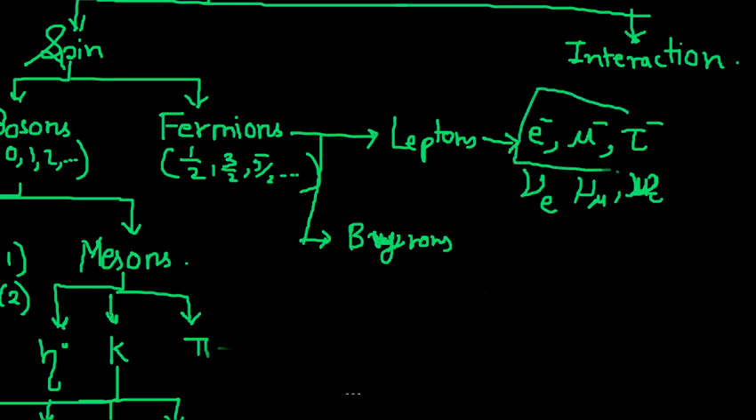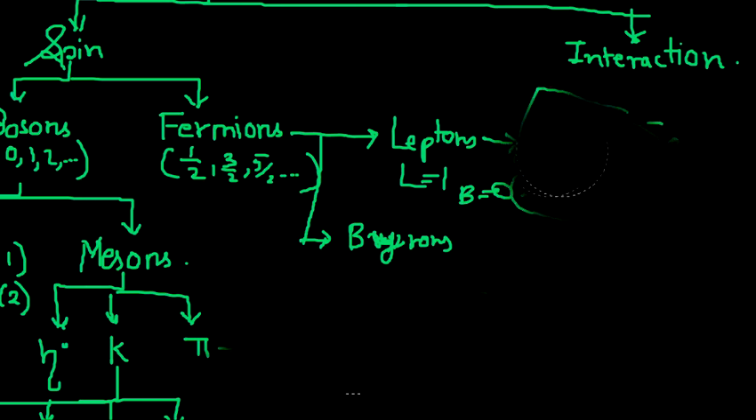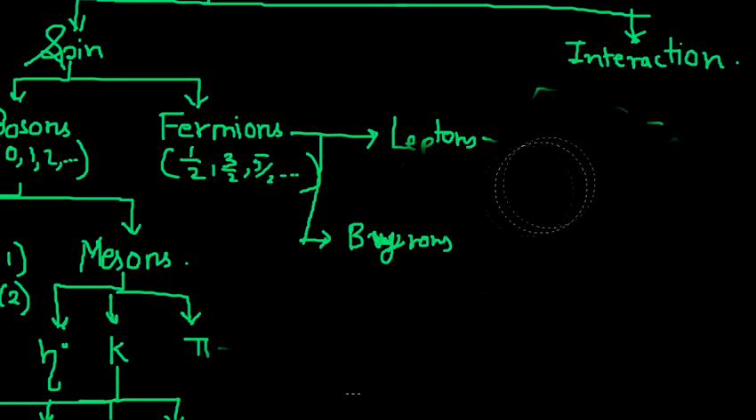The charge for all these three is -1, and the charge for all these three neutrinos is 0. Also the lepton number for all these particles is 1, and if you consider the antiparticles, they have lepton number -1. Of course they are not baryons, so the baryon number for these is 0. This we will see when we study the octet and decouplet. There you can memorize these states. Just giving you a brief idea of what we are going to study in this course.